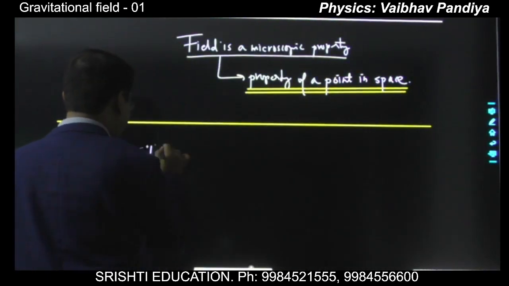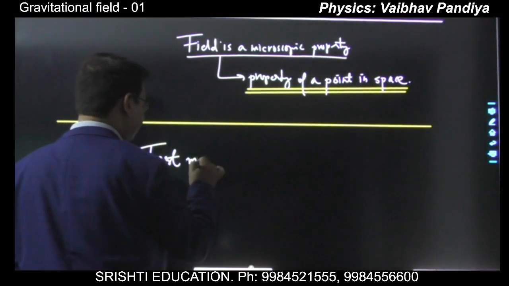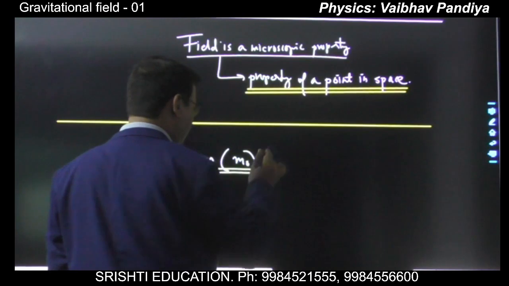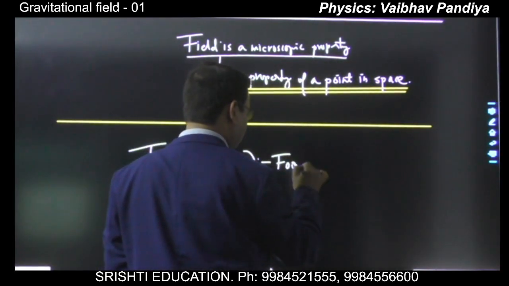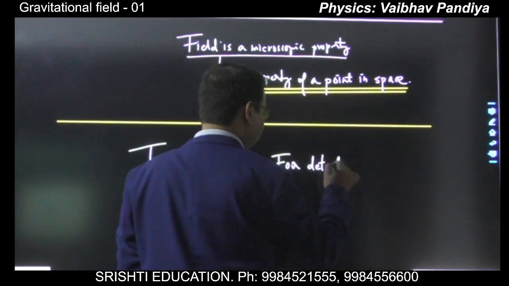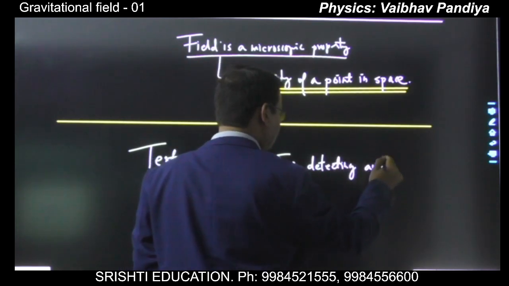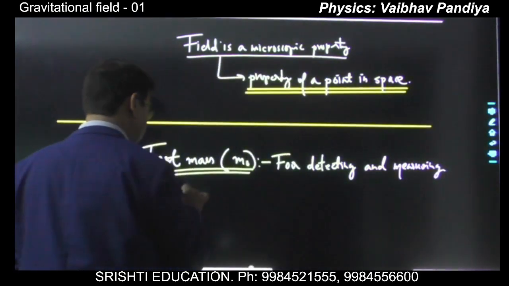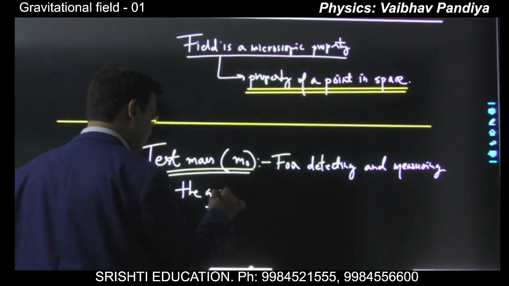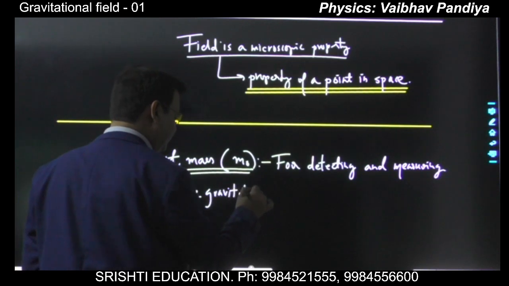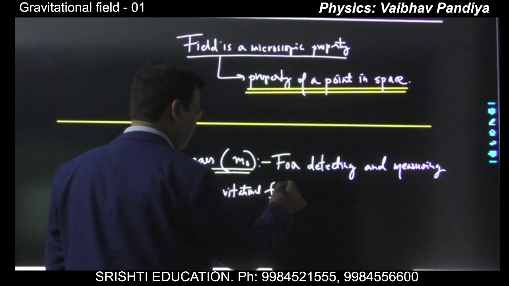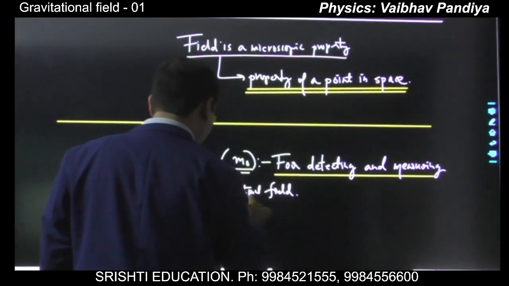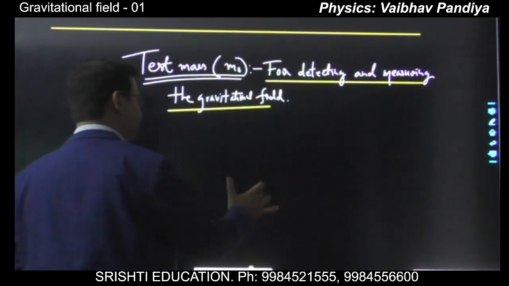So when we talk about the test mass, say m naught, the test mass is simply for detecting and measuring the gravitational field. Now you know the field is the property of a point in space, and there must be some source which creates that gravitational field.